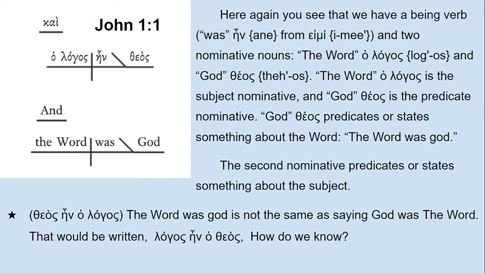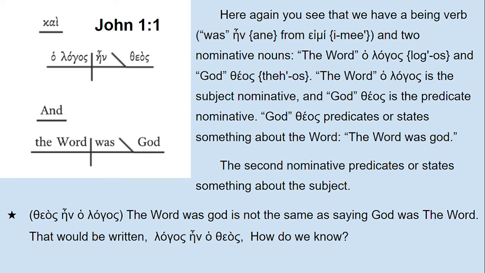Here again, in John 1:1, you see that we have a being verb, was, en, from eimi, and the two nominative nouns, the Word, logos, and God, theos. The word logos is the subject nominative, and God, theos, is the predicate nominative. God predicates or states something about the Word. The Word was God, lowercase g. The second nominative predicates a state of something about the subject.